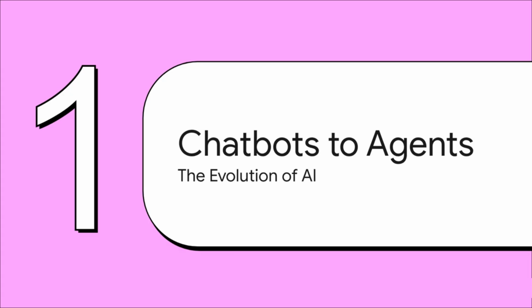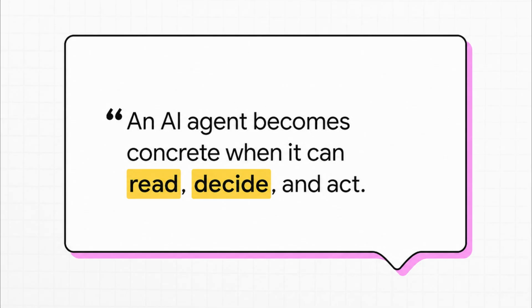Starting off with Section 1, from chatbots to AI agents. Think about this shift for a second. Going from merely chatting to actually acting transforms your AI from just an advisor into an actual employee. An AI's true value isn't just spitting out text anymore. It becomes concrete the second it can read your incoming emails, make a decision based on that data, and then physically act across platforms like Slack or Google Calendar to execute a task from start to finish.